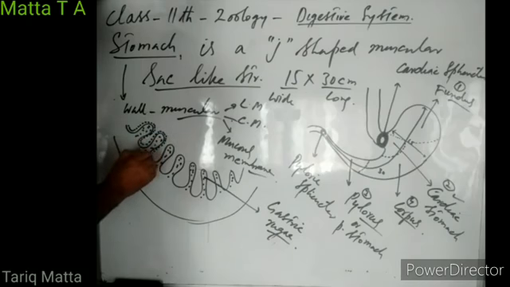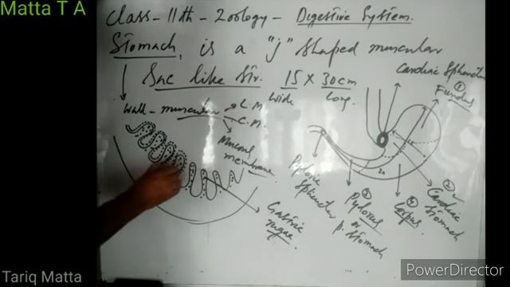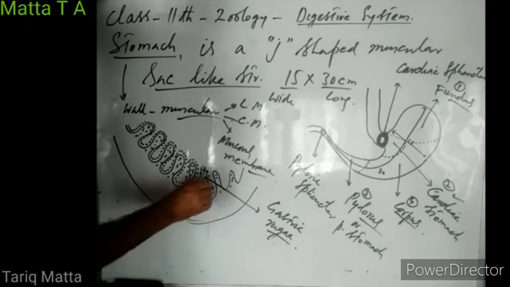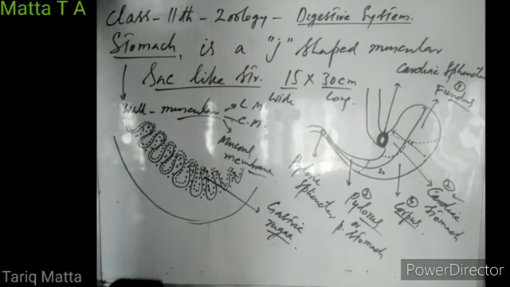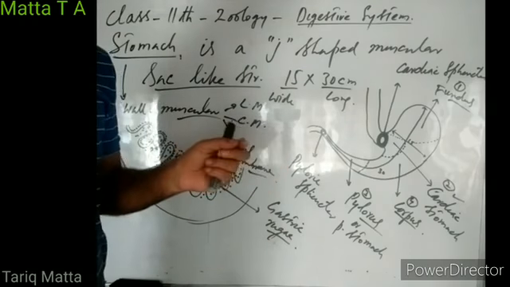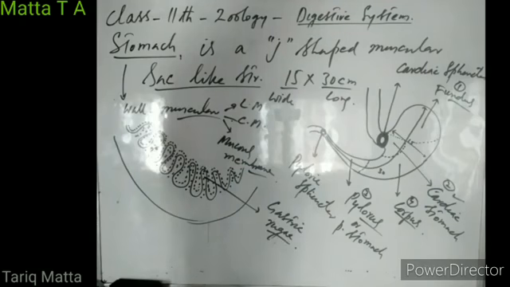And the mucous membrane produces mucus. That mucus covers the luminal surface of the stomach. The internal side of the stomach is covered by this mucus, which protects it from the action of acids and enzymes. And what is the function of these gastric rugae? They allow the expansion of the stomach wall to accommodate large volumes of food and water. Our stomach can accommodate approximately 3 liters of food and water.